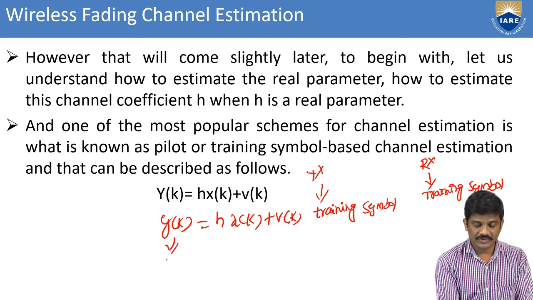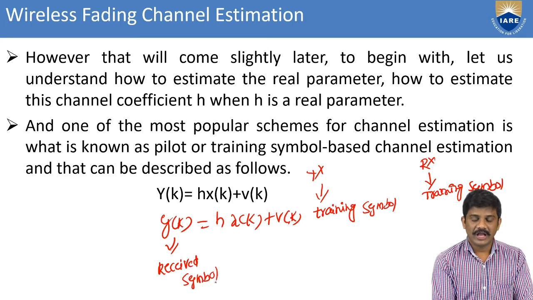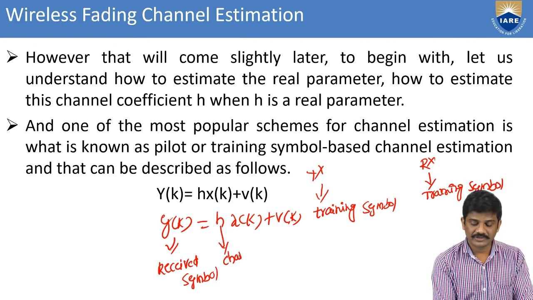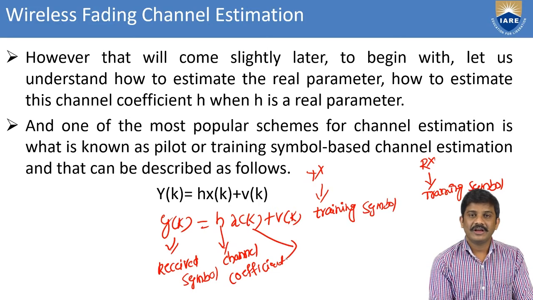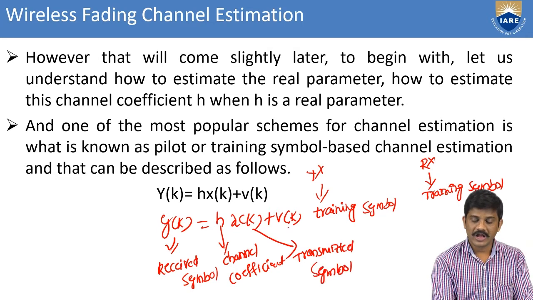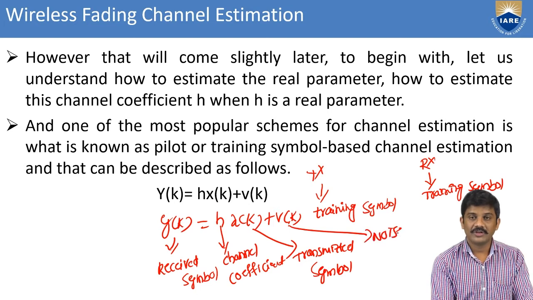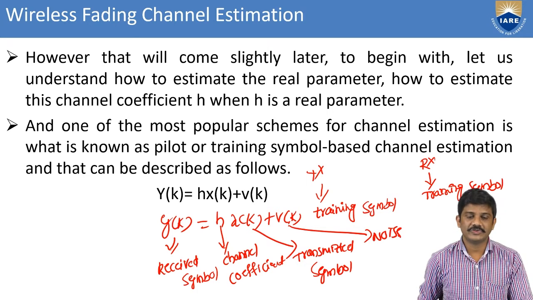This is the received symbol, and this we know. What is that? The channel coefficient. That is a channel coefficient. This one we know. So this is a transmitted symbol. And this one is a noise. Okay, like this we can find out the channel coefficient.